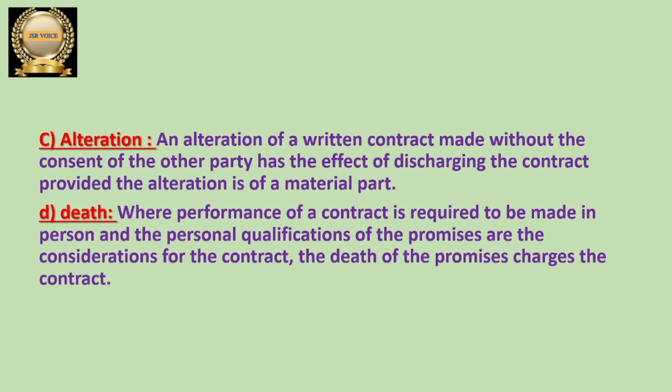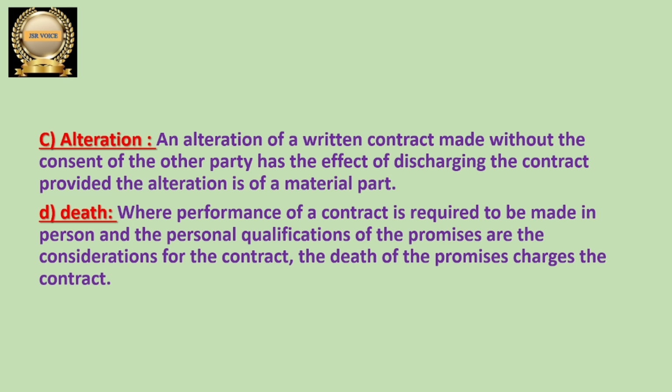go for discharge of the contract, because he is not accepting the changes in material facts. Some important matters in the contract are changed without his acceptance by the other party. If one party is altering without the acceptance of the second party, then the second party can go for discharge of the contract, because the alterations are done by only one party and the second party did not accept that.